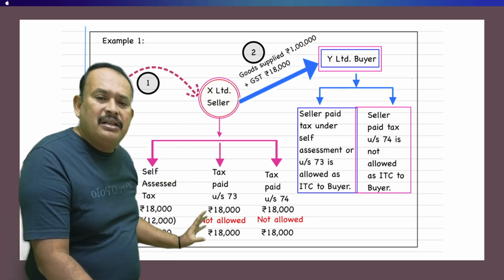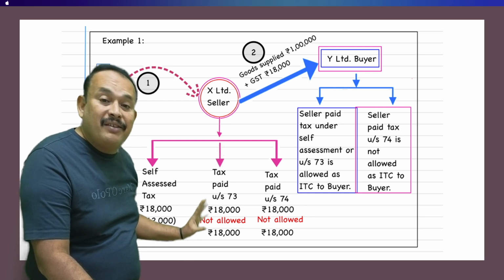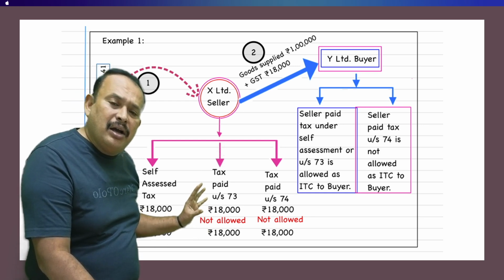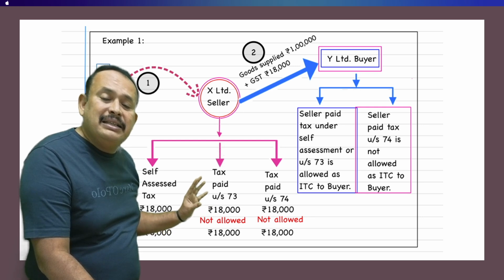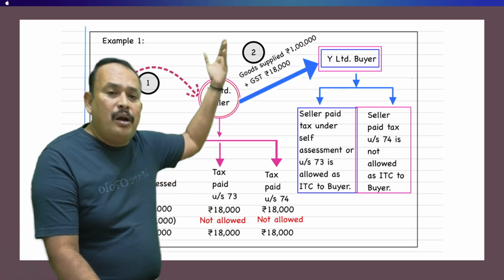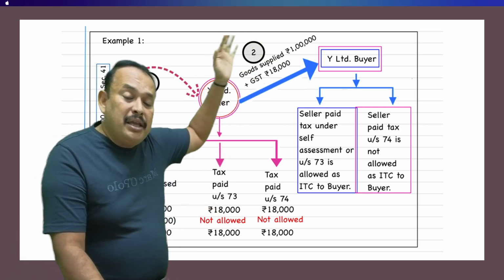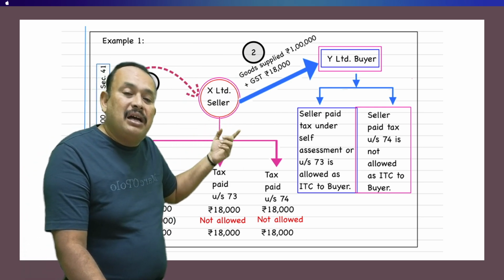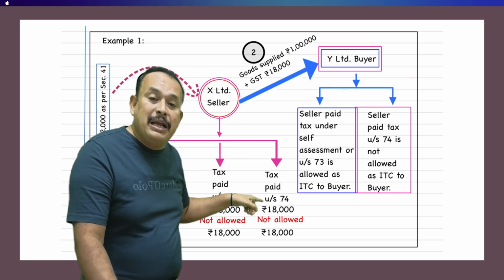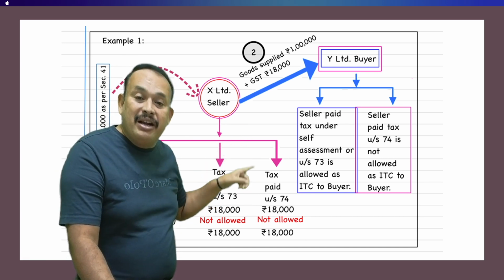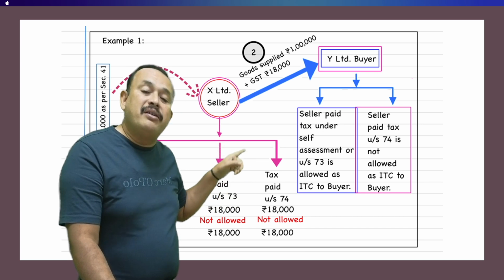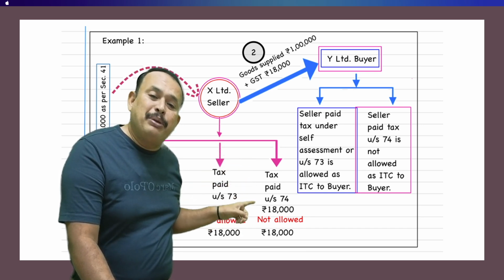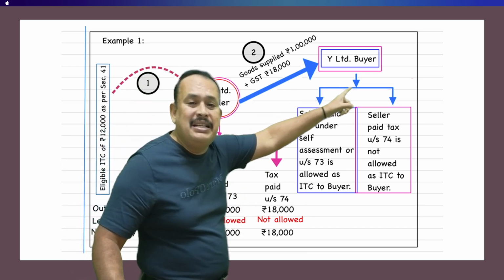Being a seller, if you paid the tax under section 73, namely a particular notice, in the case other than fraud, ITC can be allowed to the buyer. If the seller paid the tax under the notice under section 74, namely fraudulently evaded tax, in such a case recovery of tax takes place, and the tax paid by the seller cannot make the buyer eligible to claim ITC.